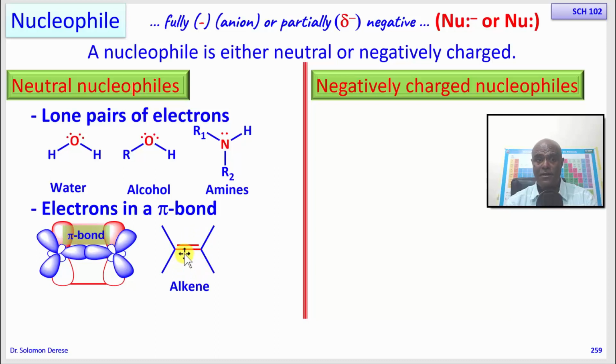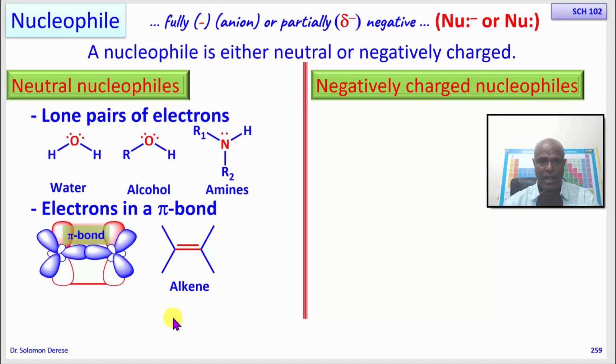Further, its pi bonds are very easily accessible. That's why alkenes are very highly reactive. Alkenes behave like nucleophiles. The same is true for alkynes. Alkynes have 2 pi bonds which are easily accessible. They can easily form a bond with an electrophile.